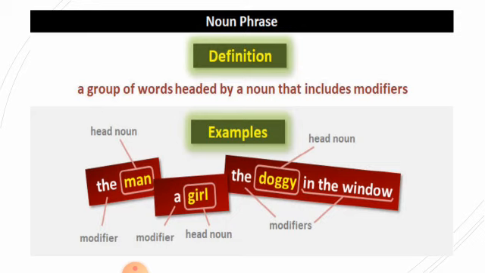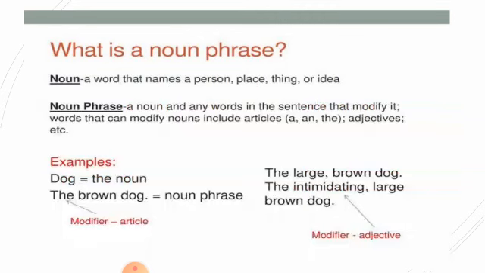See in this, the man, a girl, head noun, the doggy in the window, the doggy is the head noun and the rest are modifiers. Now let me give you an example. If I say dog is a noun, okay, the brown dog, now this brown has modified the dog, so it becomes a noun phrase. But if I say the large brown dog, the intimidating large brown dog, even with the adjectives included in this sentence, it becomes a noun phrase.